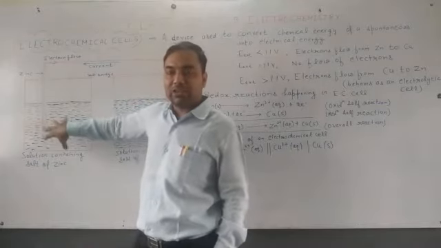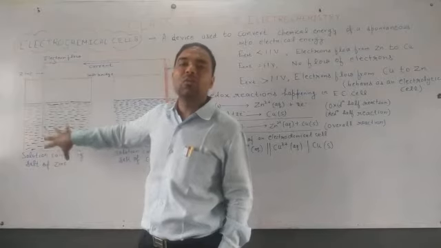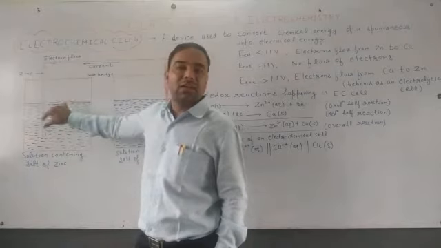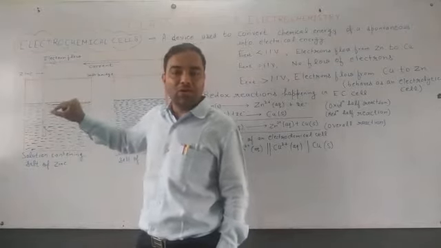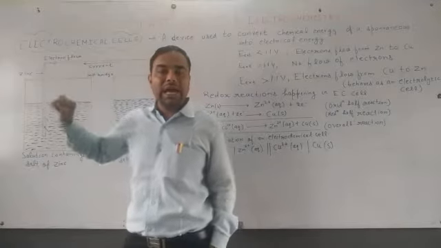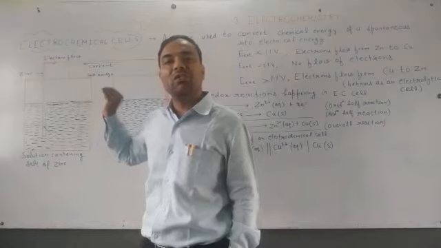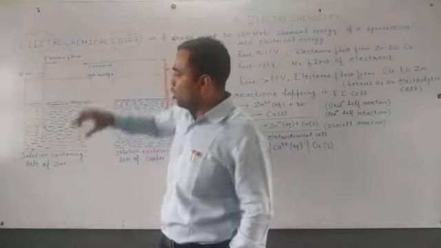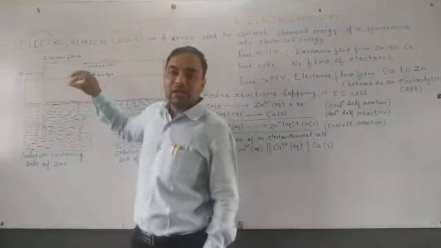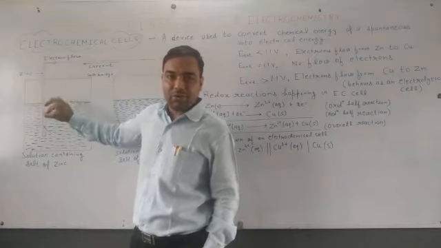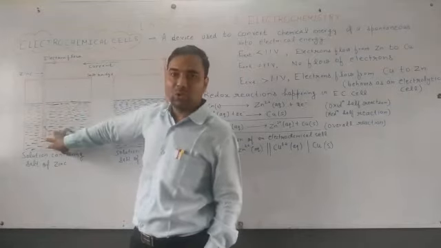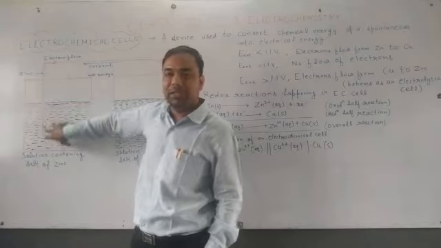In this zinc sulfate solution, which has 1 molar concentration, we will dip an electrode. An electrode is any type of metallic rod used for the conduction of electricity. Here we will use zinc as our electrode. This is our zinc electrode, dipped in zinc sulfate solution.